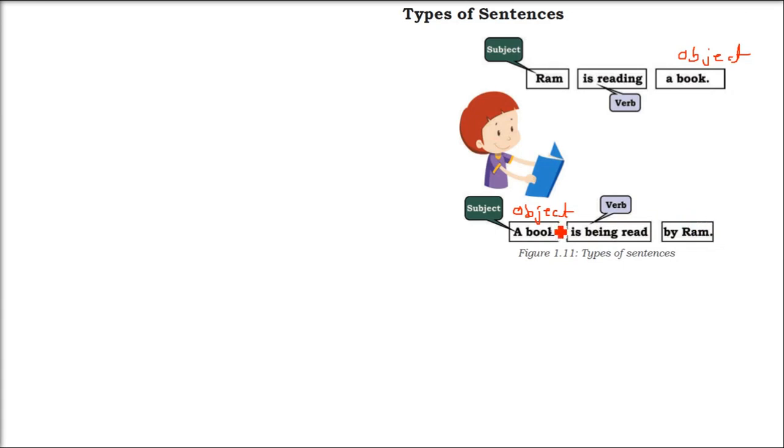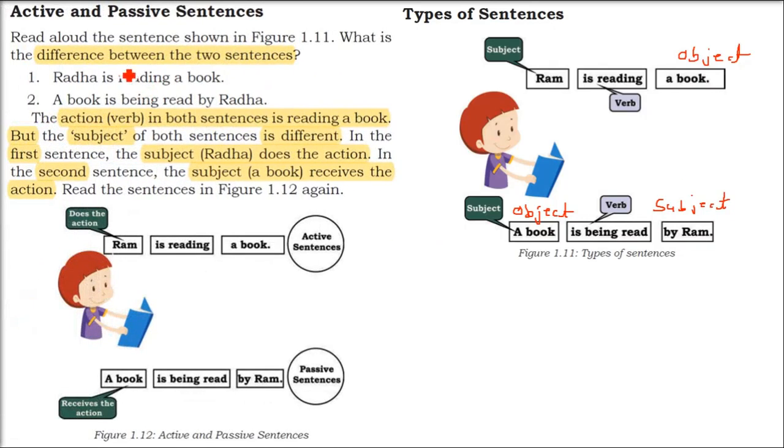Ram is reading a book, so the subject is doing action on the object. Here in the second one, the object is getting the action from the subject. A book is being read by Ram. Okay, so we have active and passive sentences. So see here, two sentences we have.